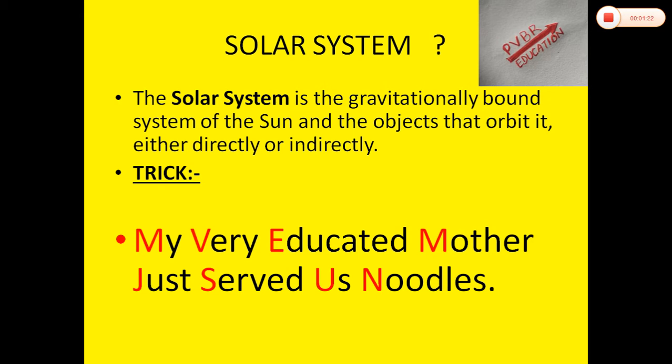Here the alphabets in red color represent the names of the planets. For example, in the word my, M stands for Mercury, V stands for Venus, E stands for Earth, M here is for Mars, J for Jupiter, S for Saturn, U for Uranus and N for Neptune. So dear friends, this is very important. If you remember it, you will be able to solve all the questions.